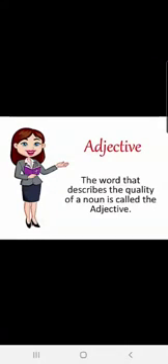Okay? You remember what nouns are? Noun is the name of a person, place, animal or thing. And a pronoun is a word that takes the place of a noun. Okay? So, the words which tell us more about a noun or a pronoun are called adjectives. Let us see some examples here, children.